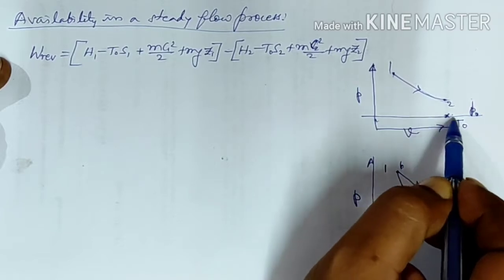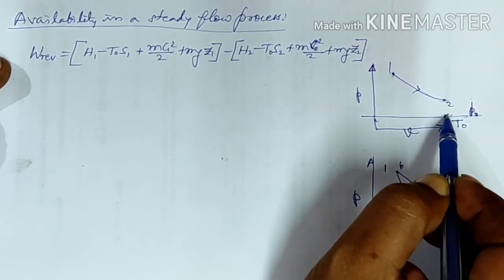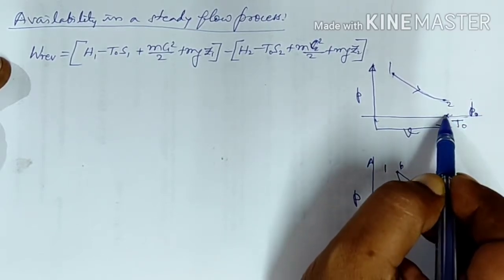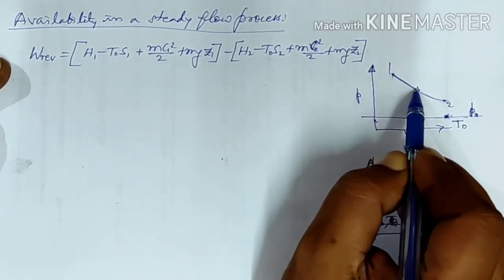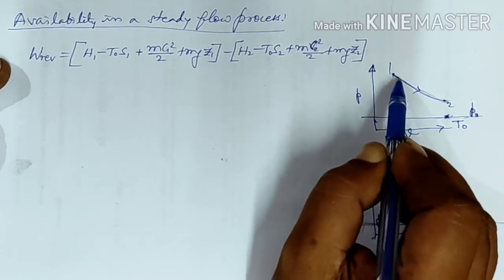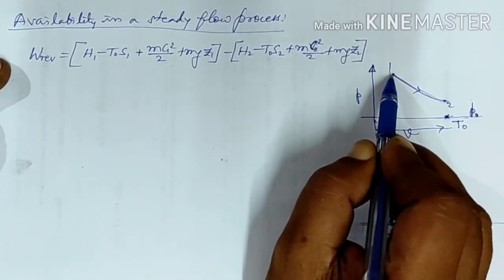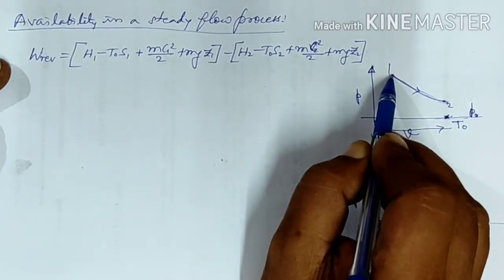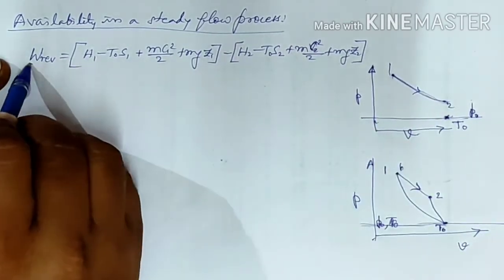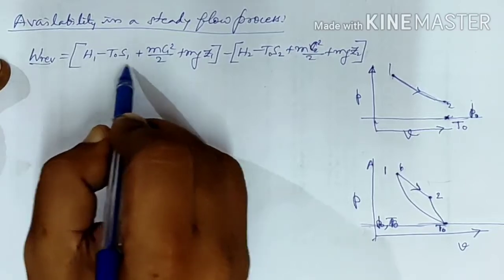This is the constant pressure line P0, and at this particular point the temperature is also T0. So this is my dead state, but here I am following the 1 to 2 process. So the maximum work we are getting in the process 1 to 2 is given by W reversible equals this.